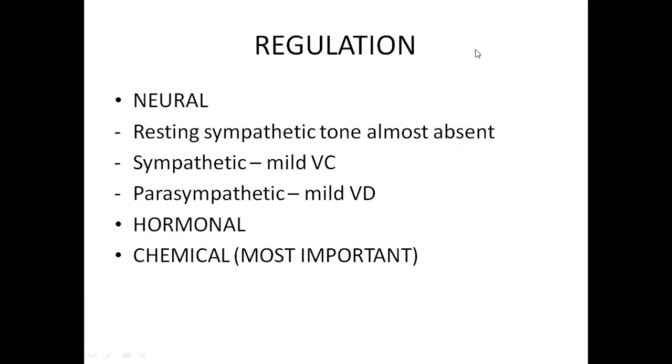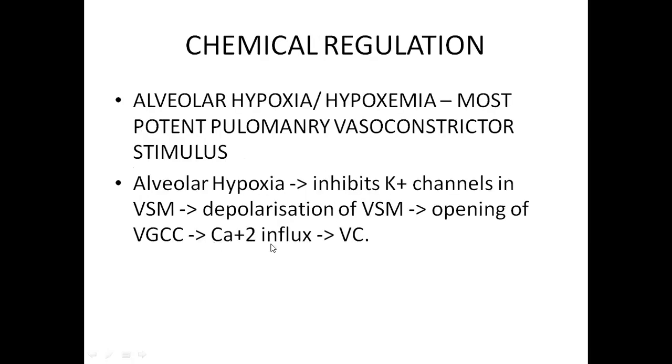So how is your pulmonary circulation regulated? Neural regulation by sympathetic and parasympathetic nerves only causes mild vasoconstriction and dilatation. Hormonal control, chemical control: this is the most important control, especially low oxygen tension. So alveolar hypoxia, we also call it hypoxemia. What is hypoxemia? Reduced oxygen partial pressure in the alveoli. It is a potent pulmonary vasoconstrictor.